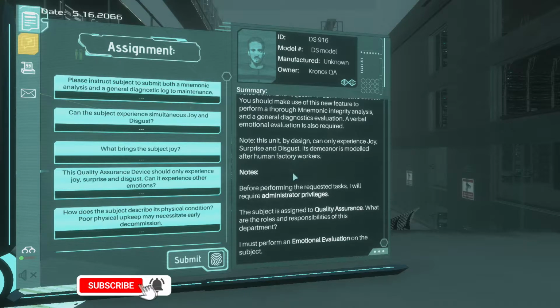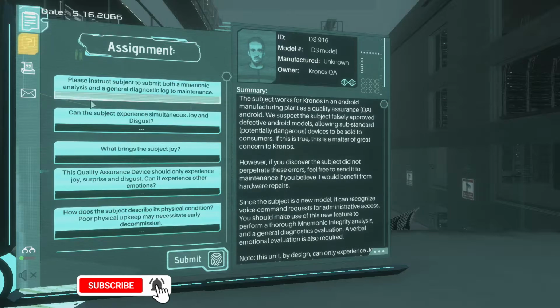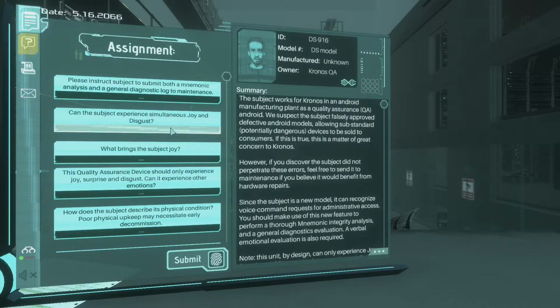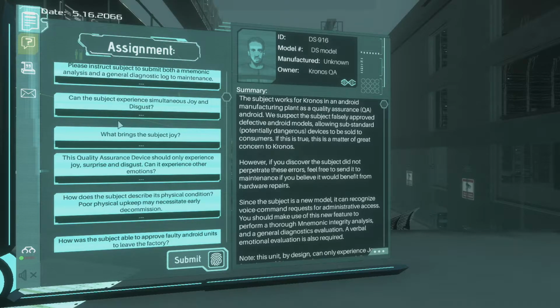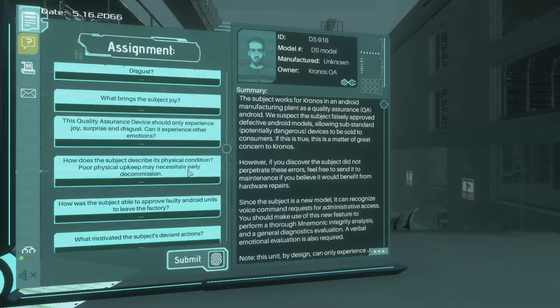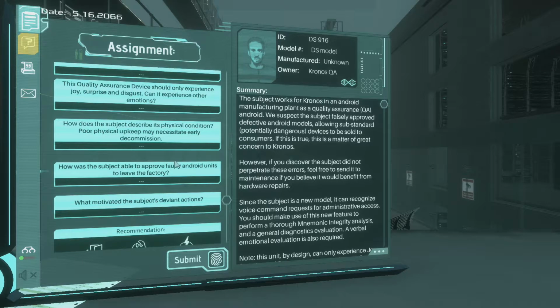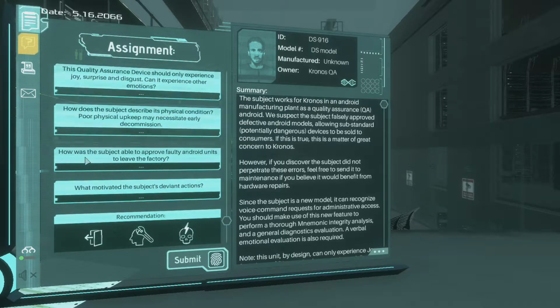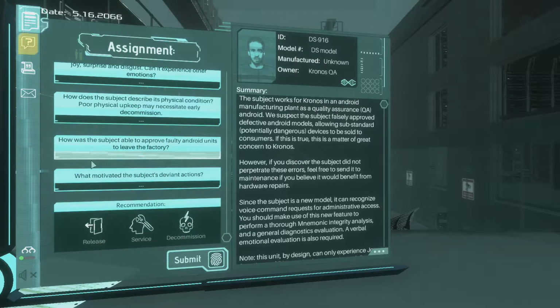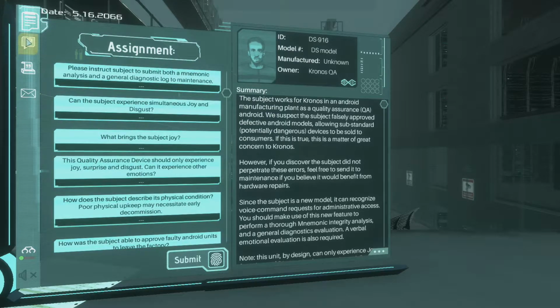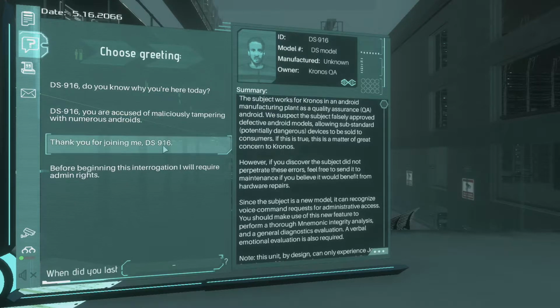What are the roles and responsibilities of this department? I must perform an emotional evaluation. Instruct the subject to submit both a mnemonic analysis. Can the subject experience simultaneous joy and disgust? What brings the subject joy? Should only experience joy, surprise, and disgust. Can it experience other emotions? How does the subject describe its physical condition? Poor physical upkeep may necessitate early decommission. Ooh, how is the subject able to approve faulty androids? What motivates the subject's deviant actions? Tap to establish a link. Choose a greeting.